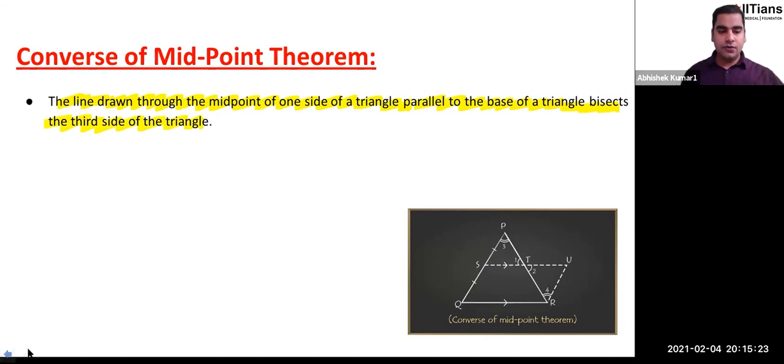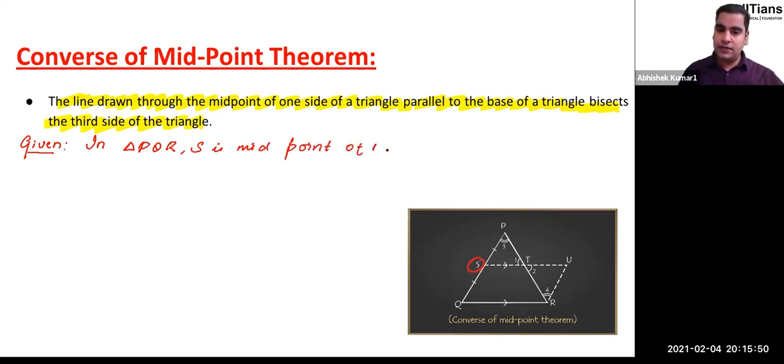So what is given to us here, guys? Here we are provided, in triangle PQR that you can see in the figure, that S is the midpoint of PQ.